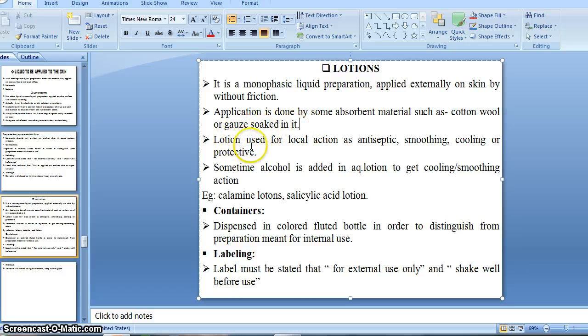Then lotion is used for local action as an antiseptic, soothing, cooling or protective. Means lotions possess antiseptic action, soothing action, cooling action and protective action. Actually, lotions or liniments are applied topically, on any part of our body, and then we get a local action.